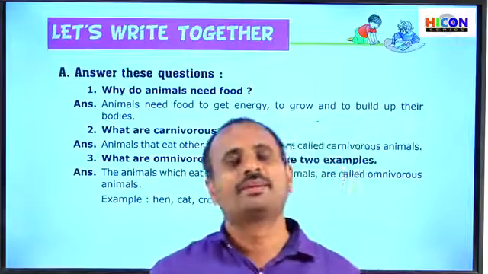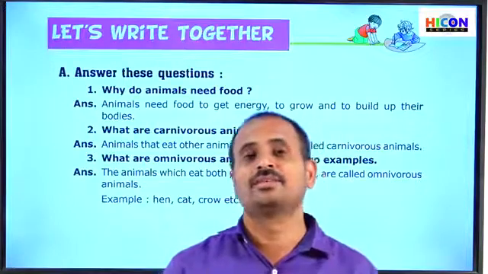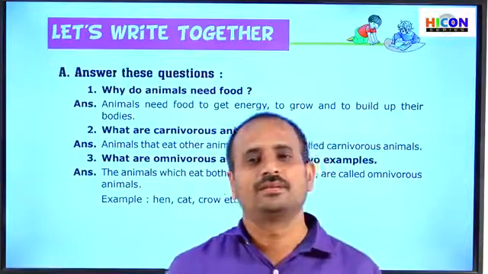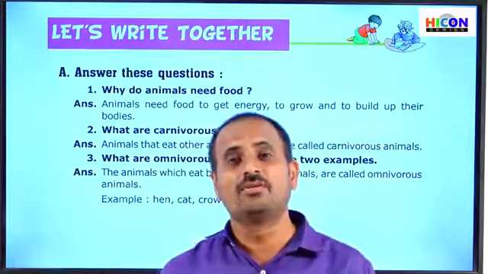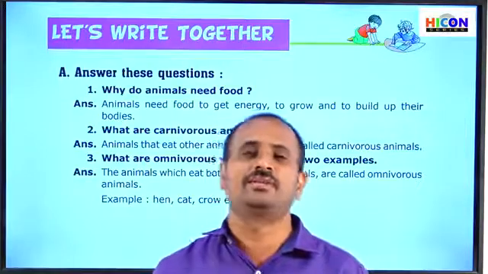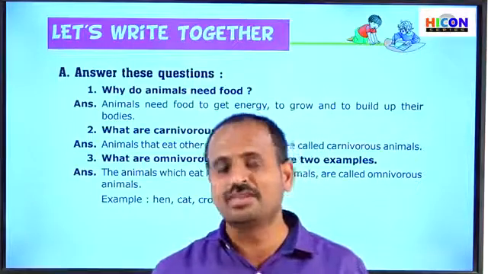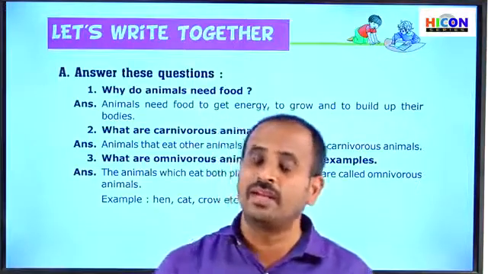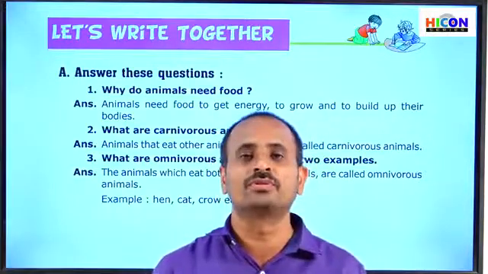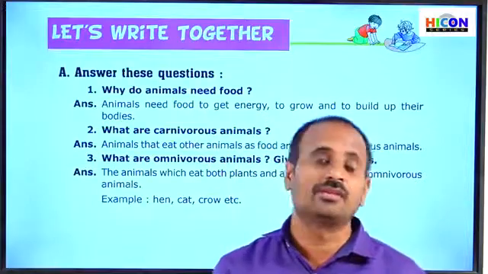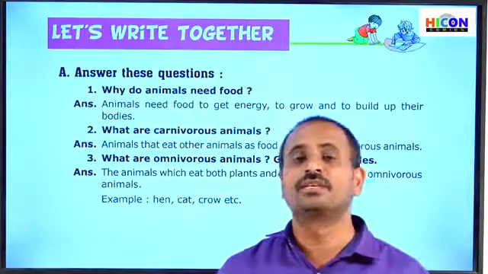Children, good morning. In this chapter, we have discussed different types of animals based upon their food habits: herbivorous animals, carnivorous animals, and omnivorous animals. We have also discussed the adaptations in the teeth of these animals, that is, how their teeth are arranged in herbivores, how they are arranged in carnivores, and what the adaptations in the teeth of omnivores are. These are the topics we have discussed in this chapter.